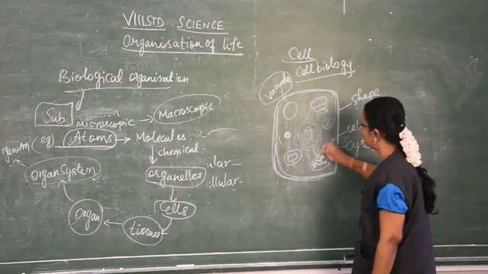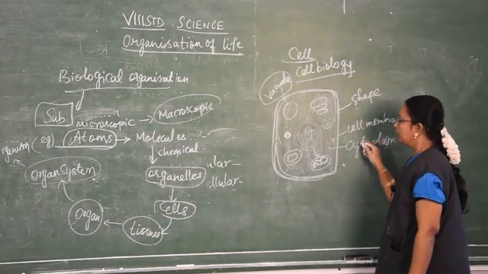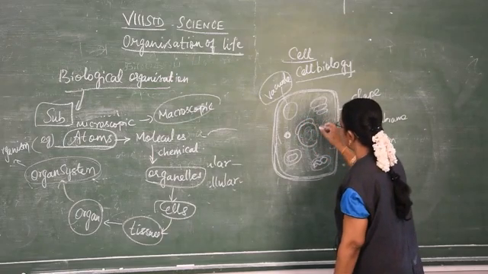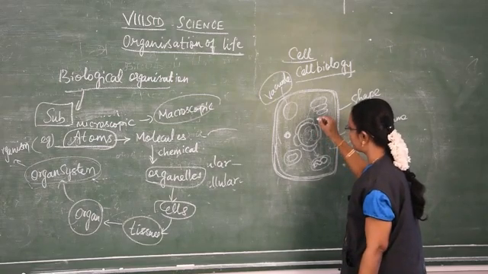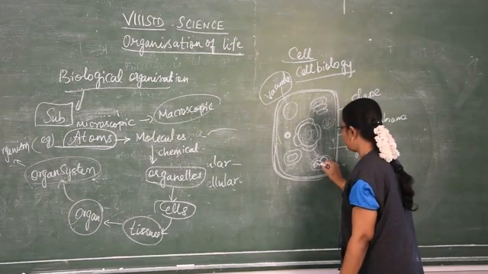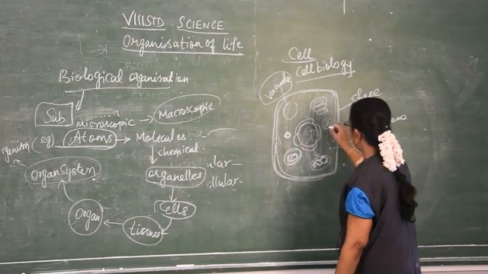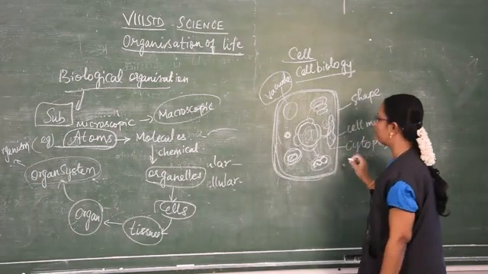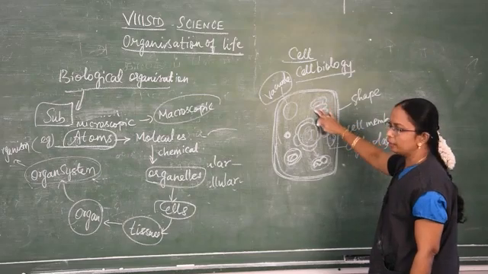Inside the cell, what does it comprise? It comprises the cytoplasm. It is a jelly-like substance, and inside that many organelles are found embedded. These are the organelles. So what is an organelle? The nucleus is an organelle, and then endoplasmic reticulum, mitochondria, Golgi complex. The endoplasmic reticulum takes a very important role during cell division. Okay, so this is about the structure of the cell.